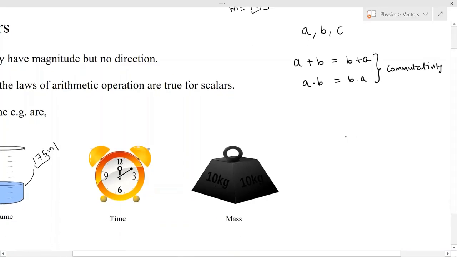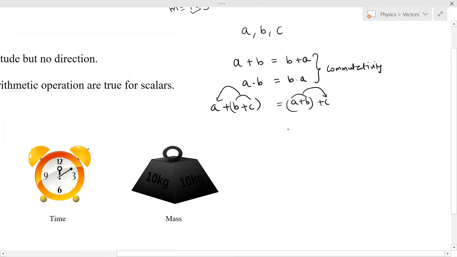Suppose I have to add three scalars, so a plus b plus c. It doesn't matter if I add b and c first and then add it to a, or if I add a and b first and then add the summation to c. The end result will be the same.